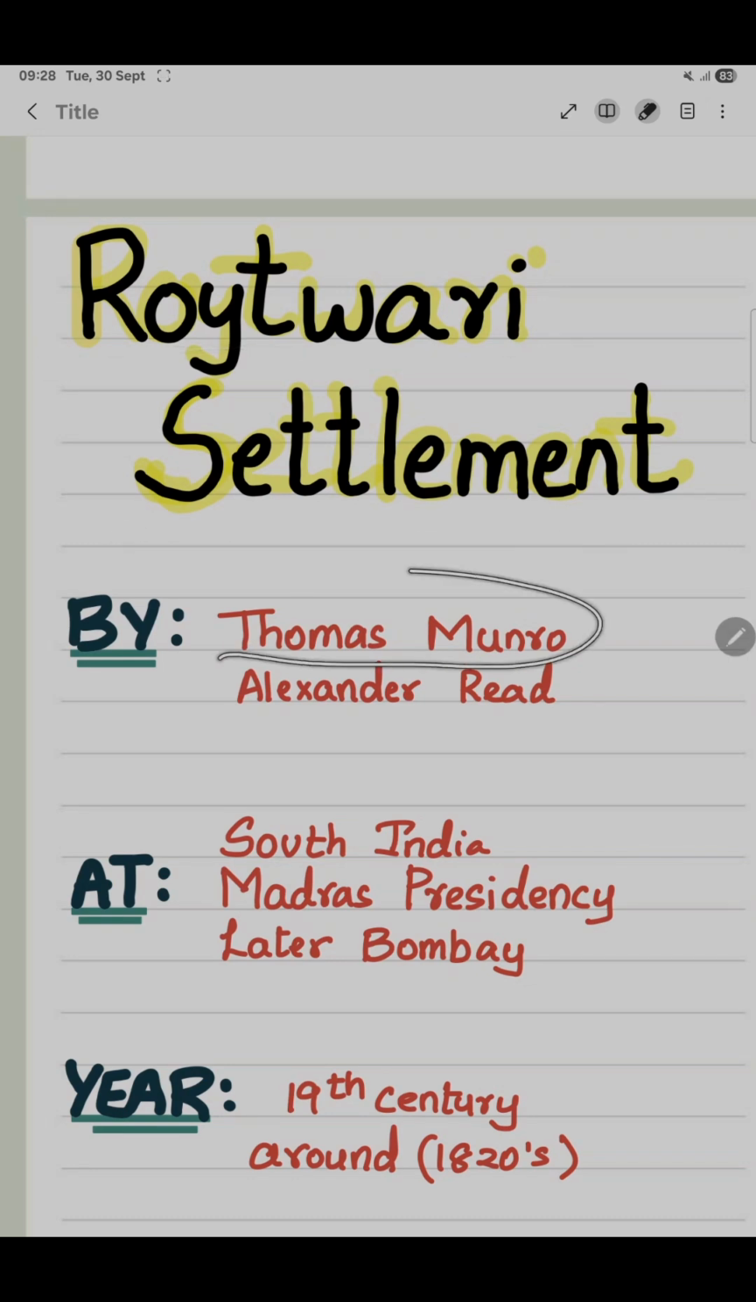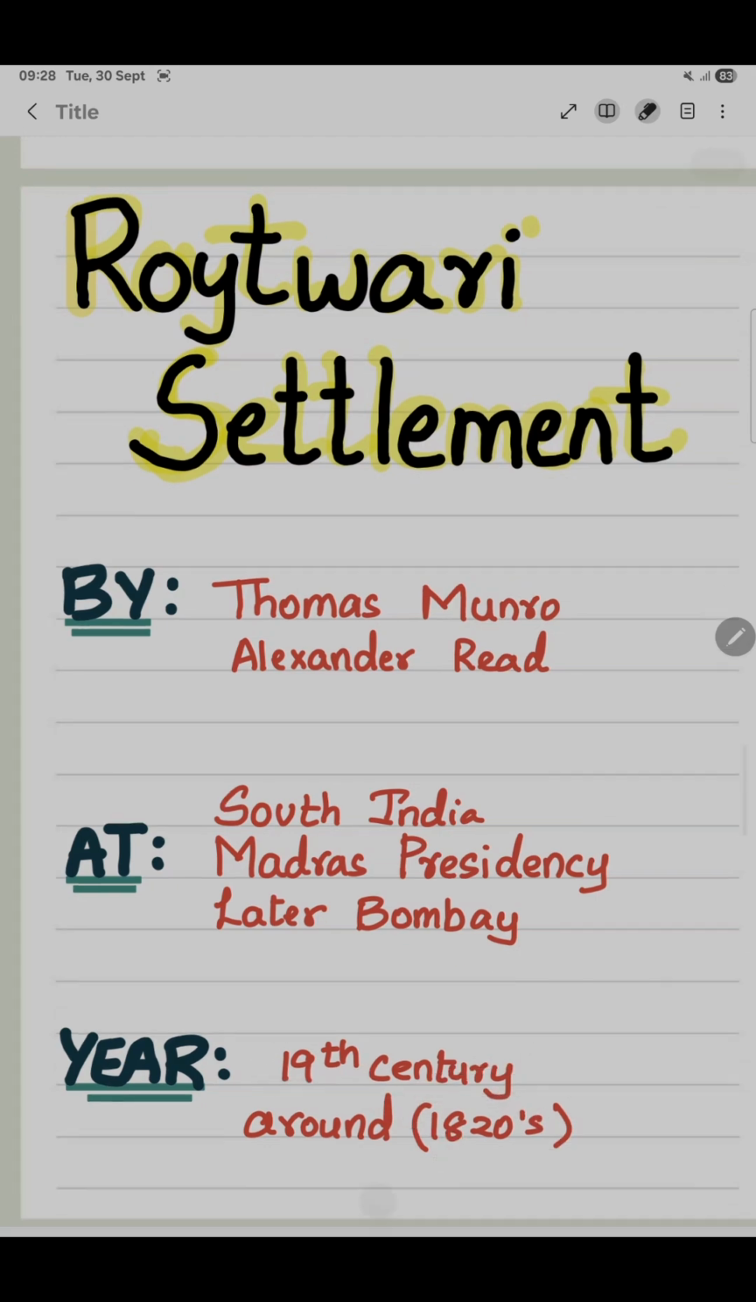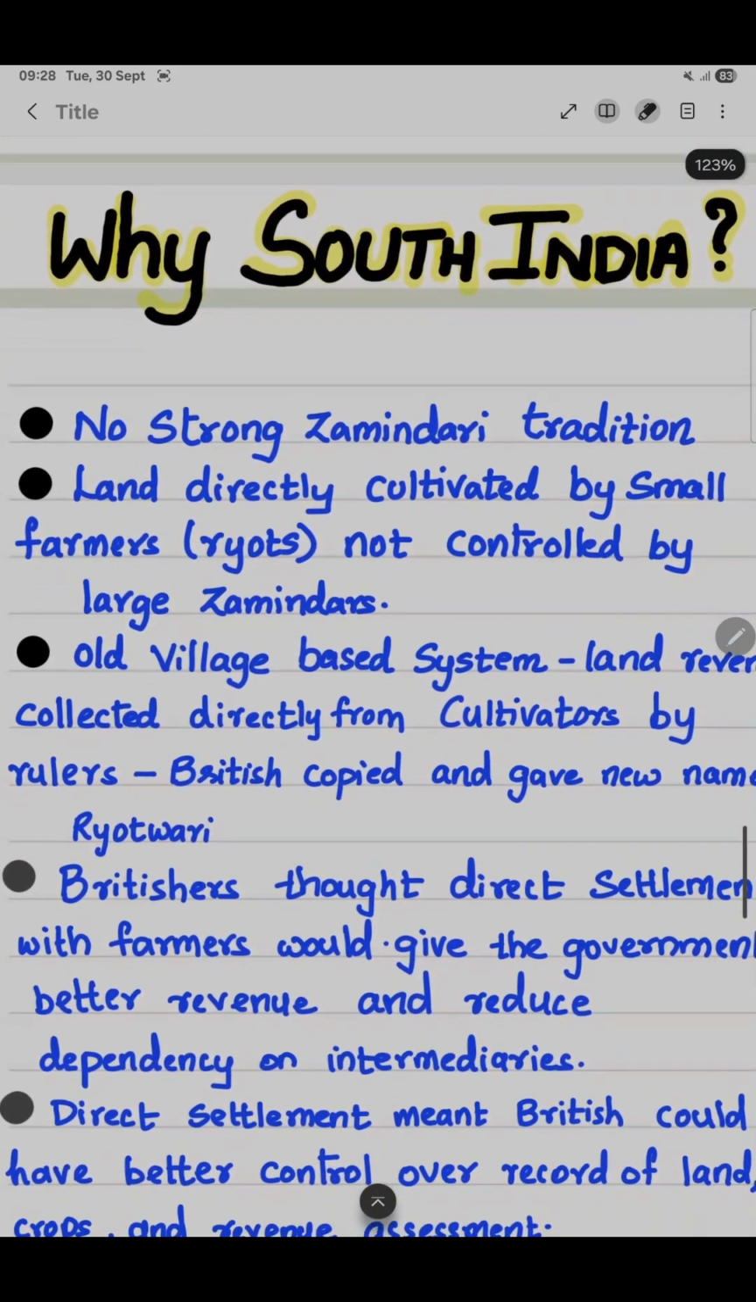It was introduced by Thomas Munro and Alexander Reed in South India, that is the Madras Presidency, later in Bombay. In the 19th century, around the 1820s. So why South India? Why?